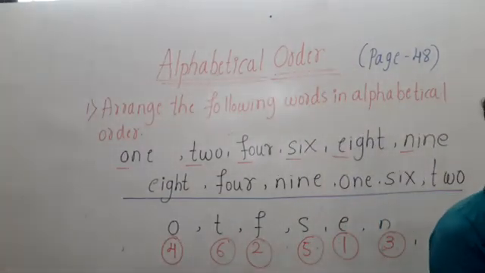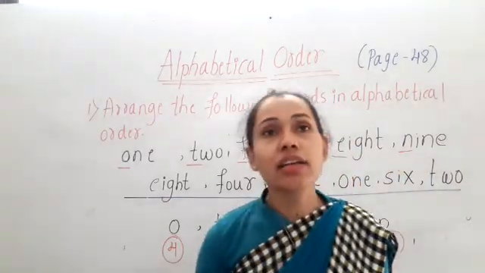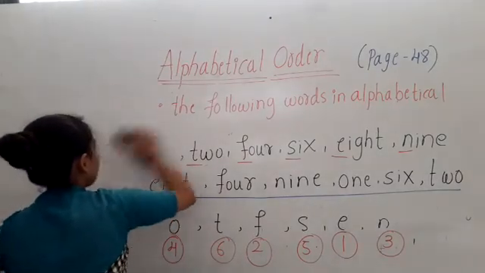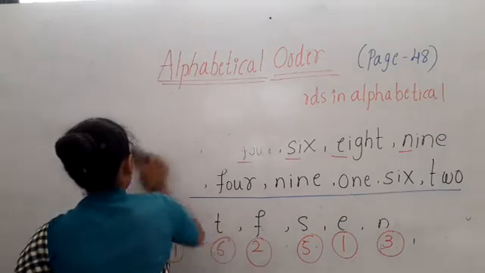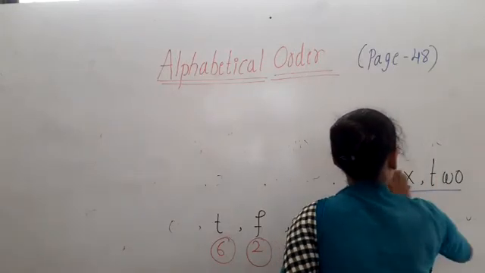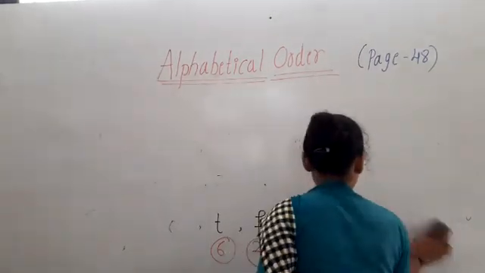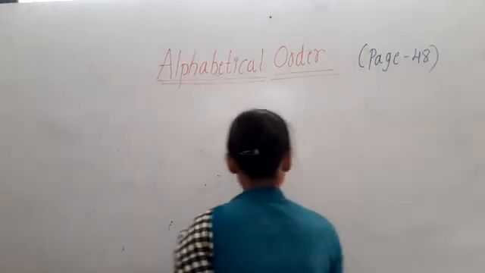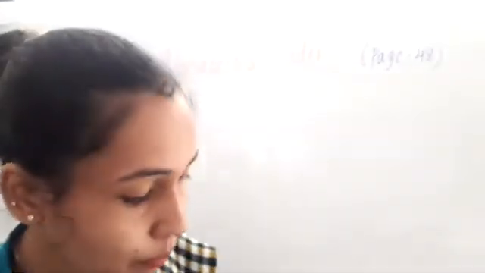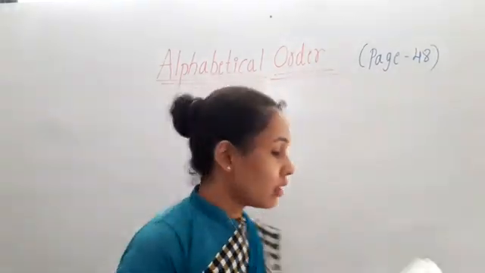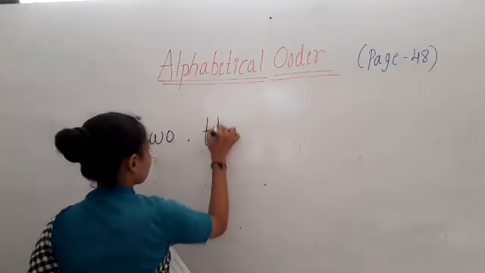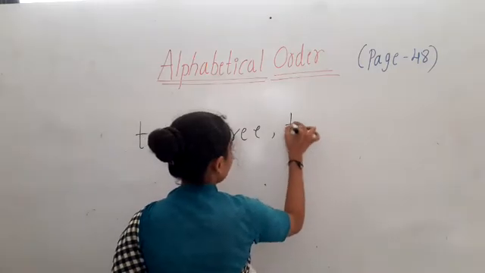Okay children. Look at the following examples they have given in the textbook. 2, 3 and 10.